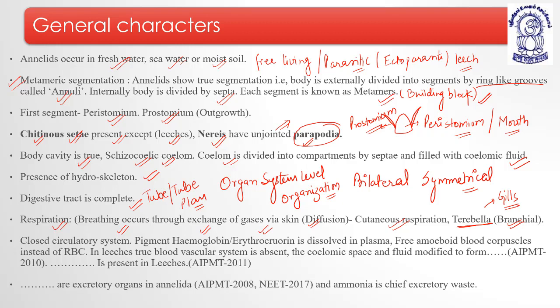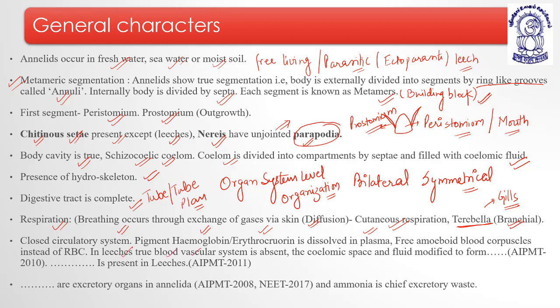Erythrocruorin is dissolved in plasma, and they have free amoeboid blood cells, but they are not RBCs. So they don't have RBCs. They have free amoeboid blood corpuscles, and they have a respiratory pigment which is known as what? Hemoglobin or erythrocruorin. In leeches, the true blood vascular system is absent.